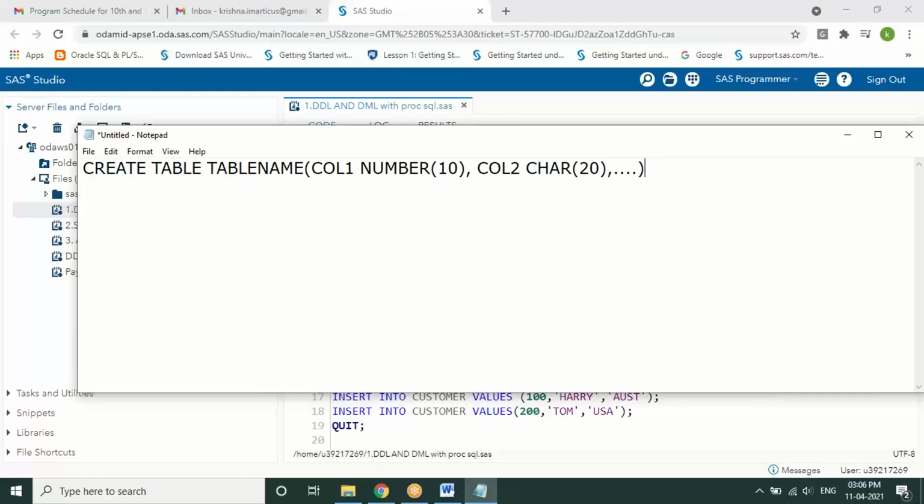So many of the databases should end with a semicolon. For Oracle, we follow the same. Even SAS follows a similar syntax to Oracle. But some other databases like MySQL don't require the semicolon. Few other databases also. But most of the syntaxes remain the same. There are small changes in the syntax which you can identify when working with different databases.